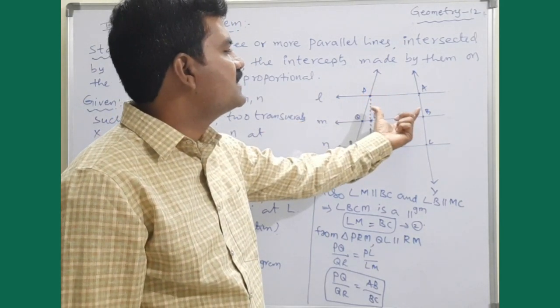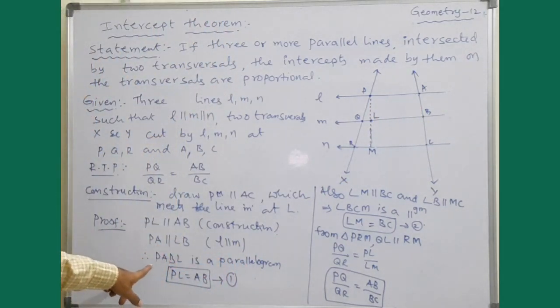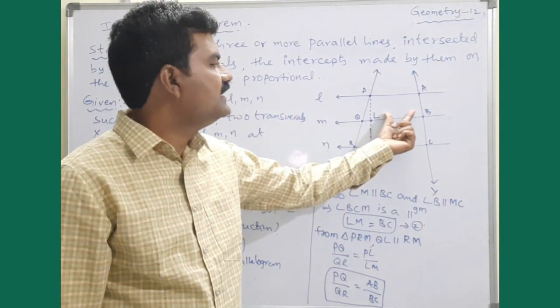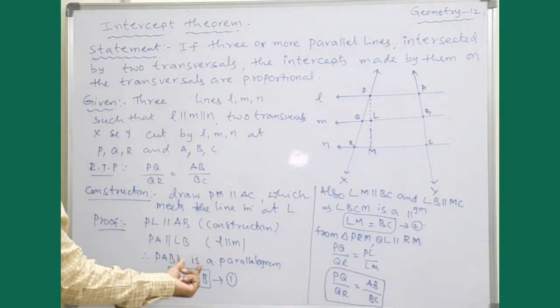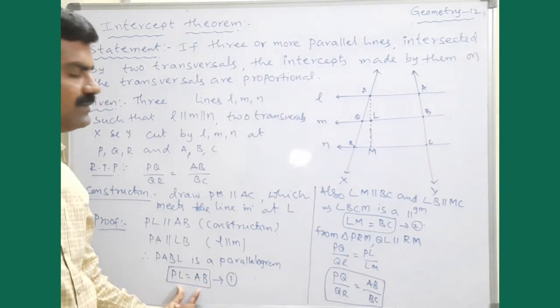When opposite sides are parallel, that quadrilateral is a parallelogram. Because of a parallelogram, opposite sides are equal.